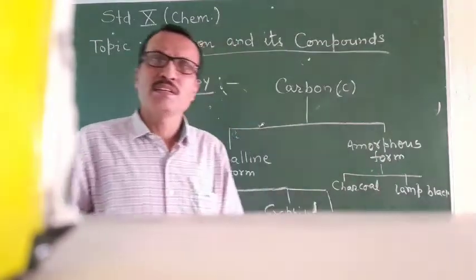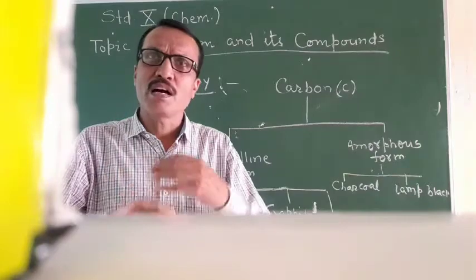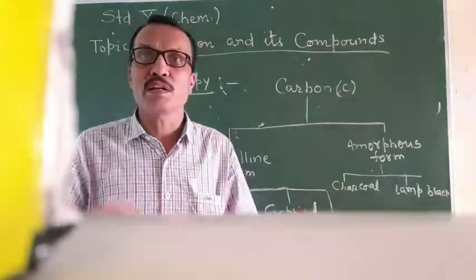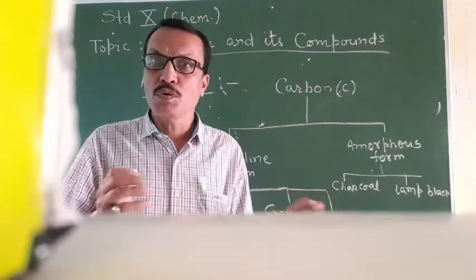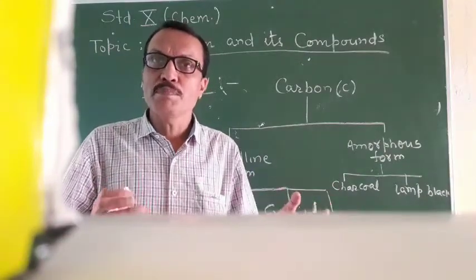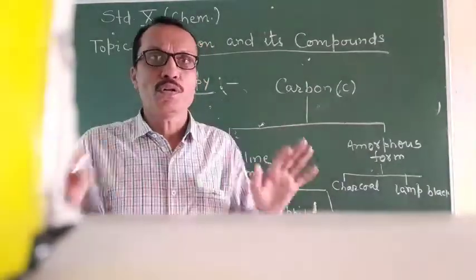Amorphous carbon, in this form, particles are not arranged orderly. So amorphous carbon, for example, coke, charcoal, lamp black, in these particles are not arranged orderly.